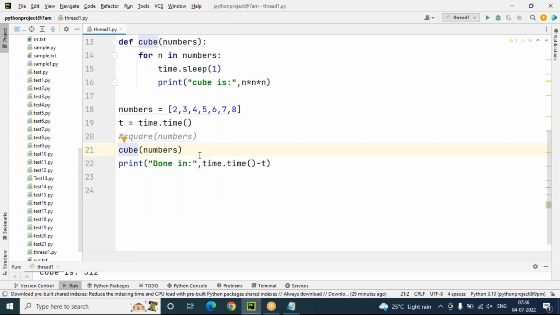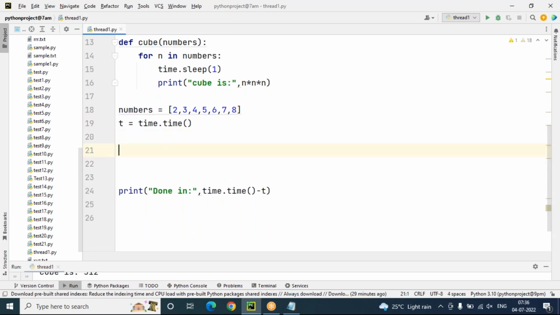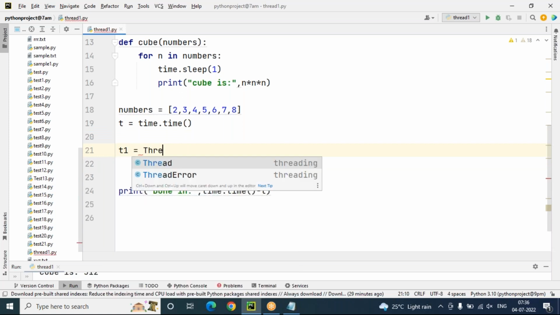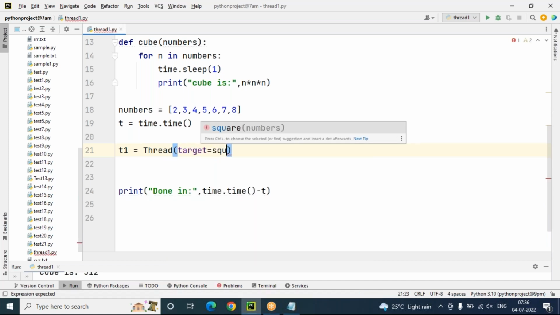Without calling the functions directly, now I'm creating multiple threads here. t1 is my thread name. Thread is a built-in class, which comes from the threading module. This class has a target attribute: which function do you want to call using this t1 thread? I want to call the square function.